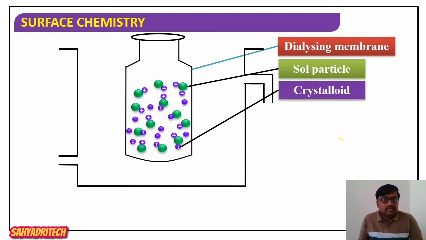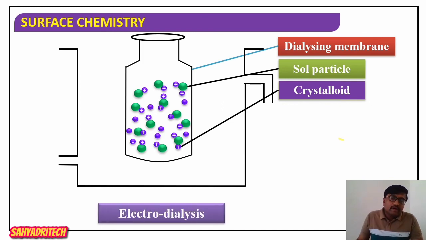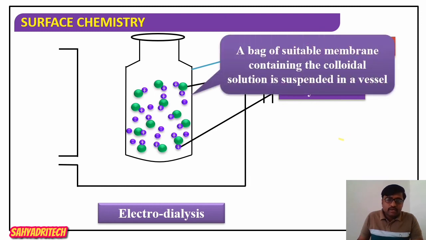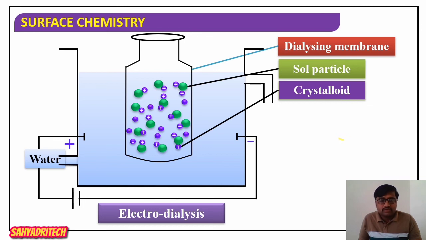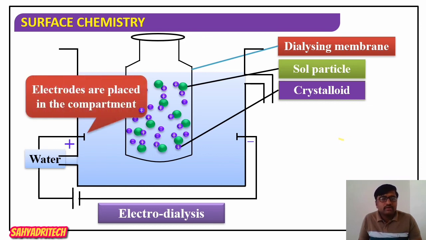The larger particles are the colloidal particles, and the charged particles are the crystalloids. A stream of water is allowed to pass through the vessel, and the crystalloids slowly diffuse through the membrane into the outer water, as in normal dialysis.